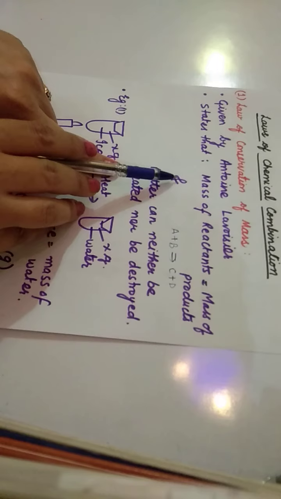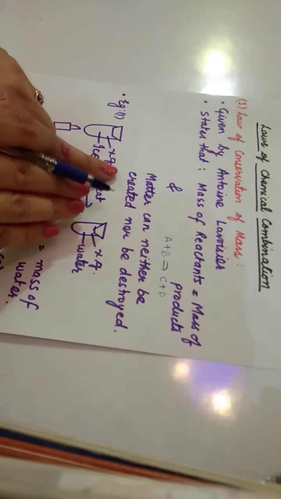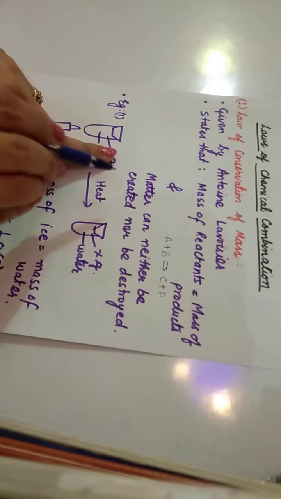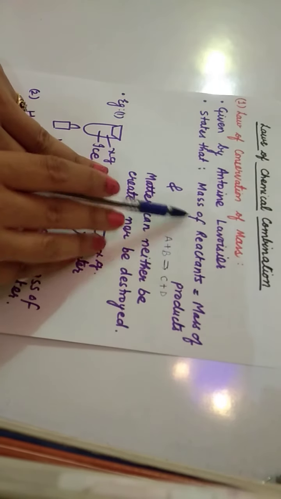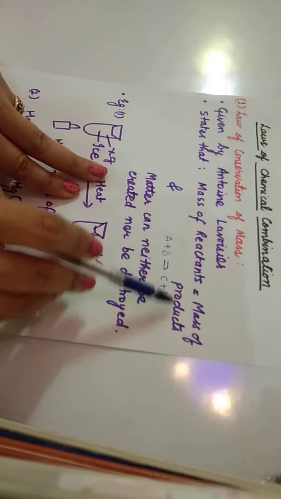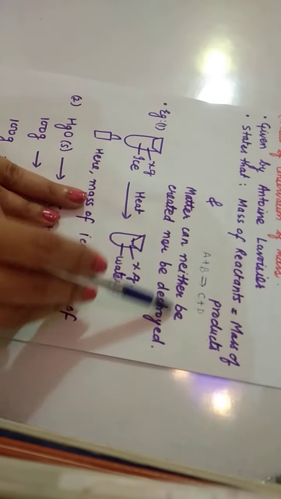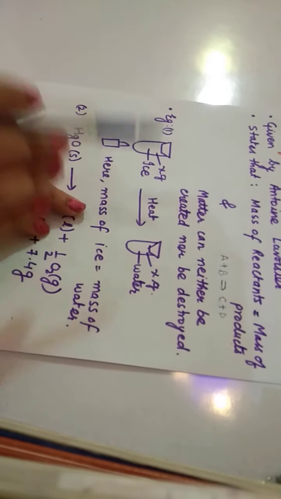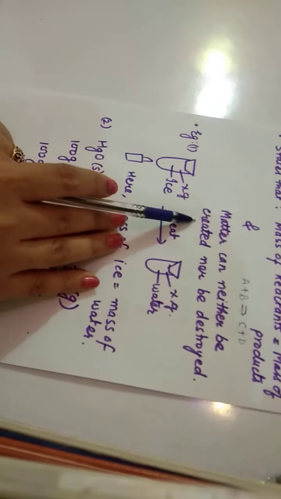And it also states that matter can neither be created nor be destroyed. This you have already studied in your class 9th also. So it mainly has two statements: mass of reactant is equal to mass of product, and matter can neither be created nor be destroyed. You cannot create a matter and you cannot even destroy a matter. Now I'll give you one example.